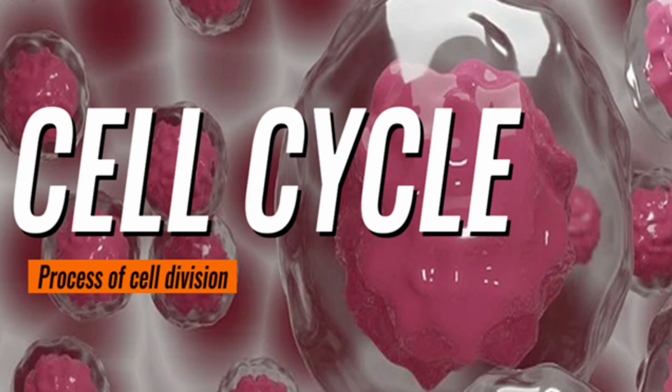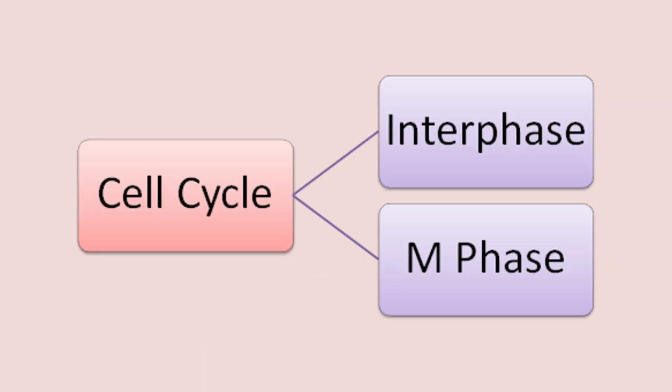Today we are going to explore the journey of a cell through its life, called the cell cycle. The cell cycle is divided into two main stages: interphase and M phase.